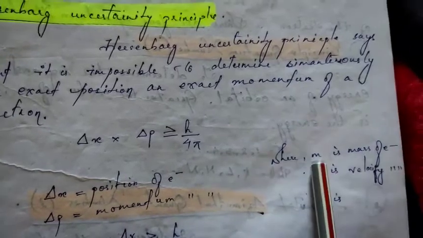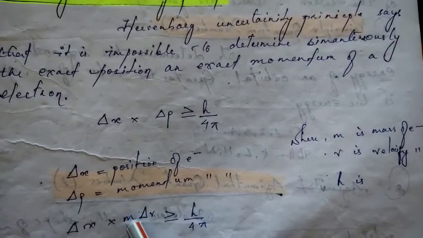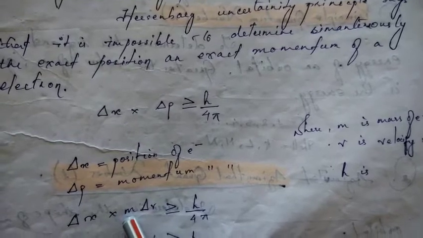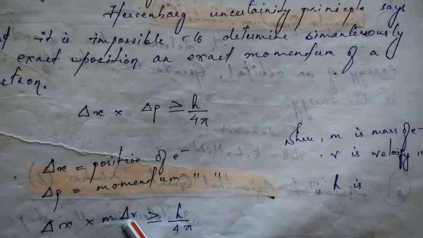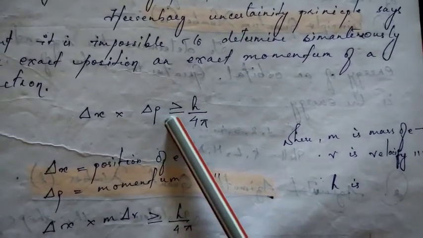So delta x is the position of the electron, delta p is the momentum of the electron, m is the mass of the electron, and v is the velocity. In place of p you can also write mv, mass into velocity. Mass is constant, so you cannot put the delta in front of it, because there is no difference in the mass. Initial mass and final mass will be the same, so m stays constant. Then delta v can change. So the change in position times change in momentum is greater than or equal to h by 4 pi.